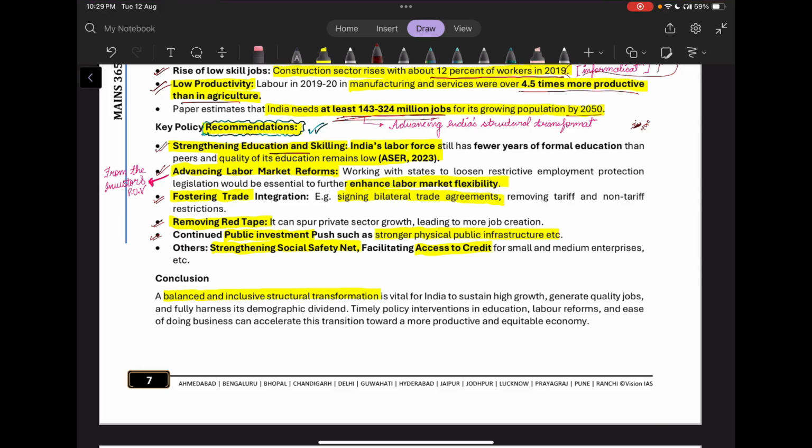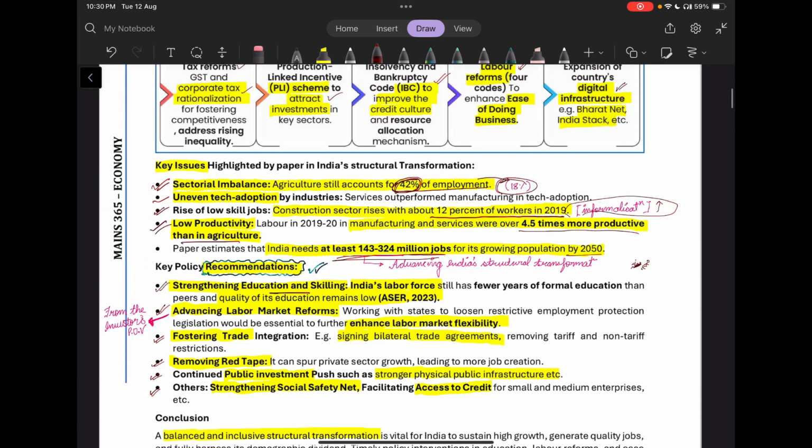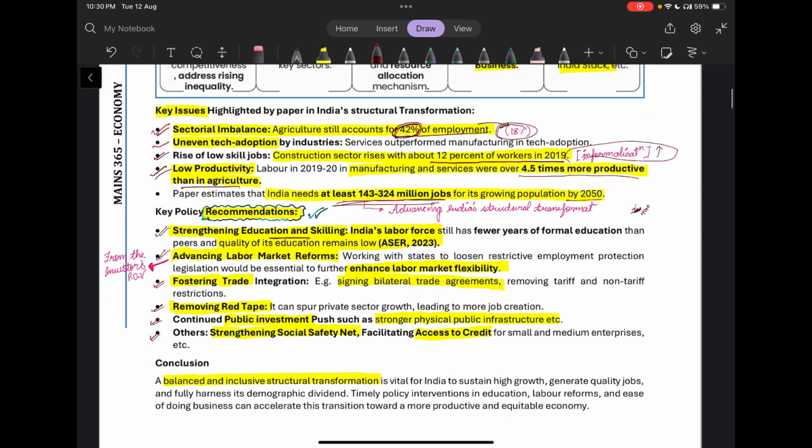And apart from all this, we have to maintain a social safety net. So we have to strengthen the social safety net. We have to facilitate access to credit for small and medium enterprises, the MSME sector in particular. So these were the policy recommendations.